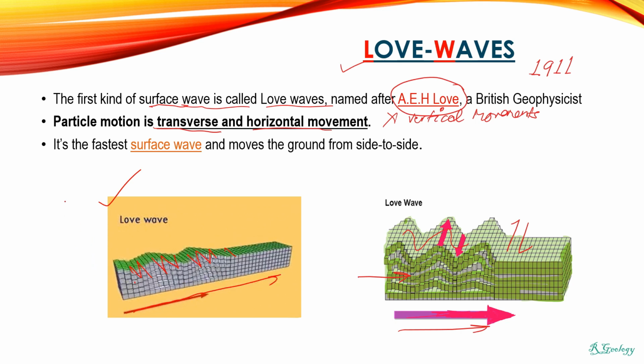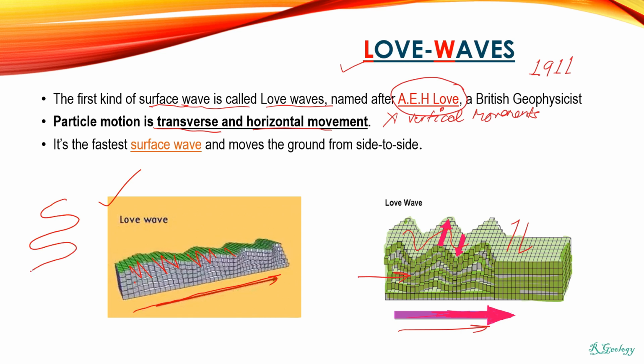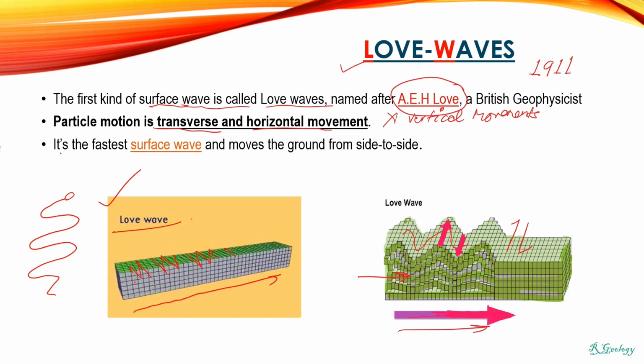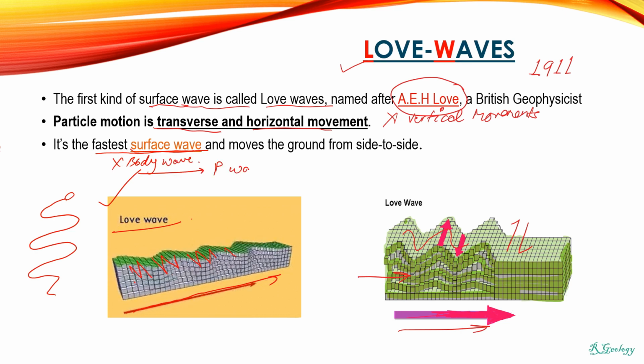Exactly like the movement of a snake, side by side and zigzag movement, the same happens in the Love wave. So the next point is the Love wave is the fastest surface wave. Remember, the Love wave is the fastest surface wave, not body wave. The fastest body wave is the P wave.